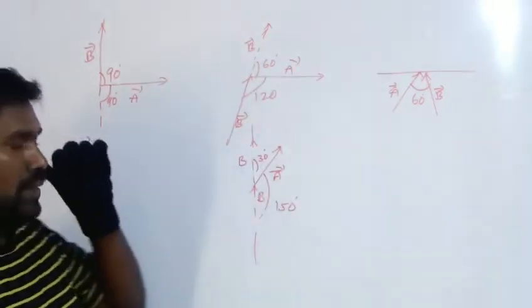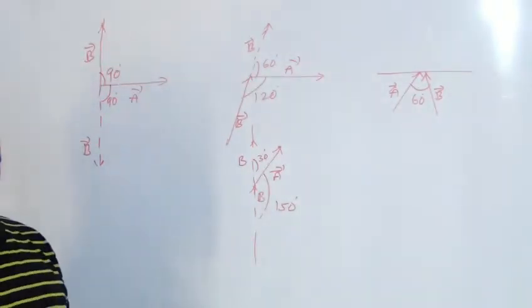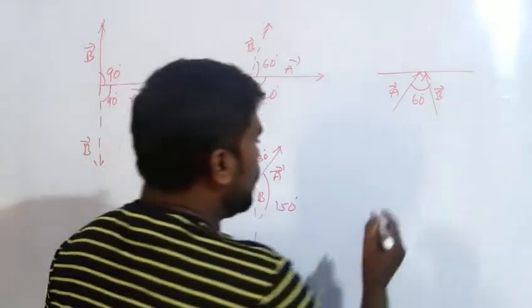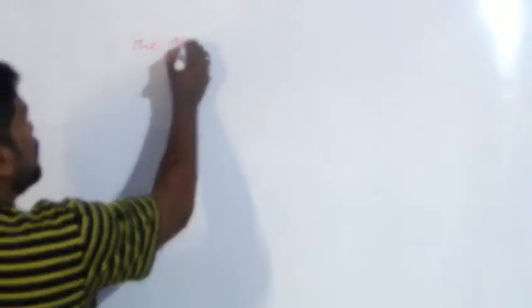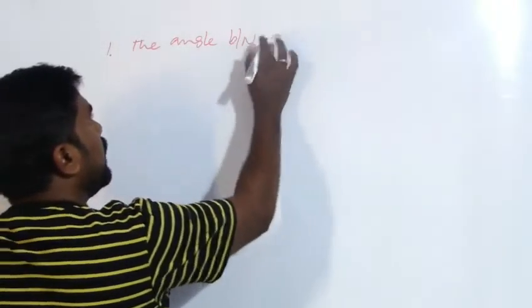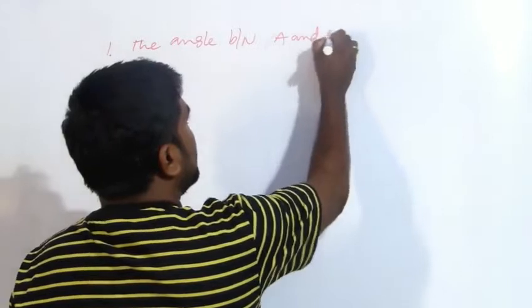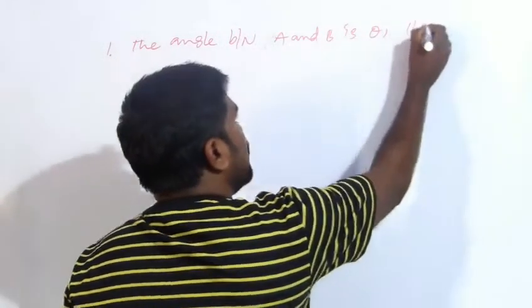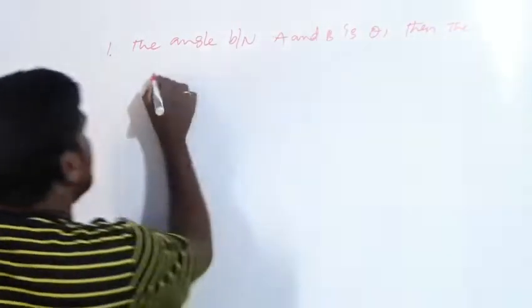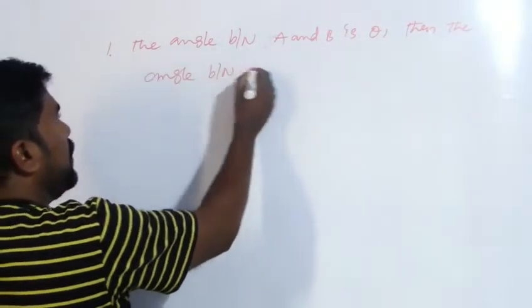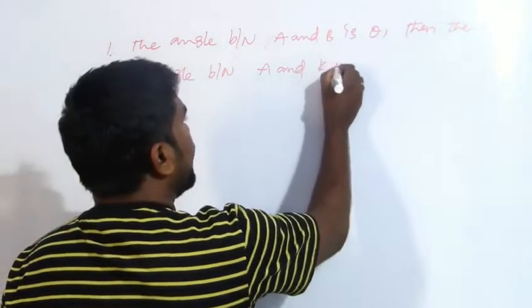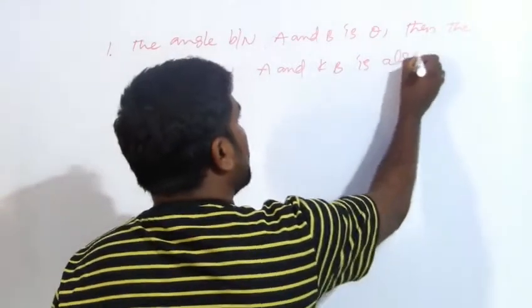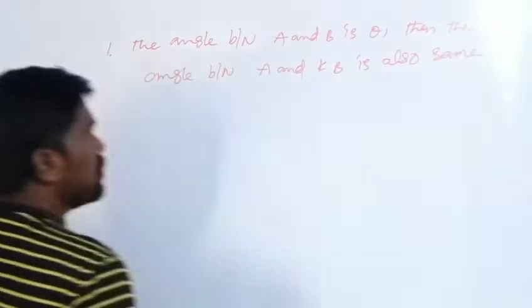We have to find out the angle between any two vectors. If the angle between A and B is equal to theta, then the angle between A and KB is also the same. How is it possible?